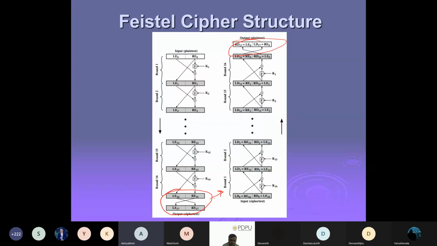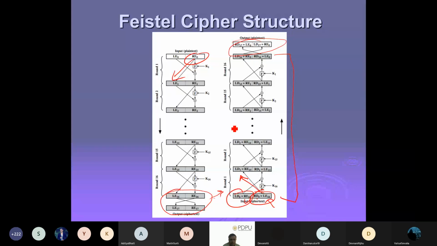Good. One thing you have seen is that here the right part goes to the left part. But here we are actually starting with the left part, so we put the left part in the right part, RD0 equal to LE16. So actually here we are giving the left part to the right part. That swapping makes things more complex for the attacker, so they start with the right part and left part in a confusing way, so that at the last, once they complete all the rounds, it comes out right.